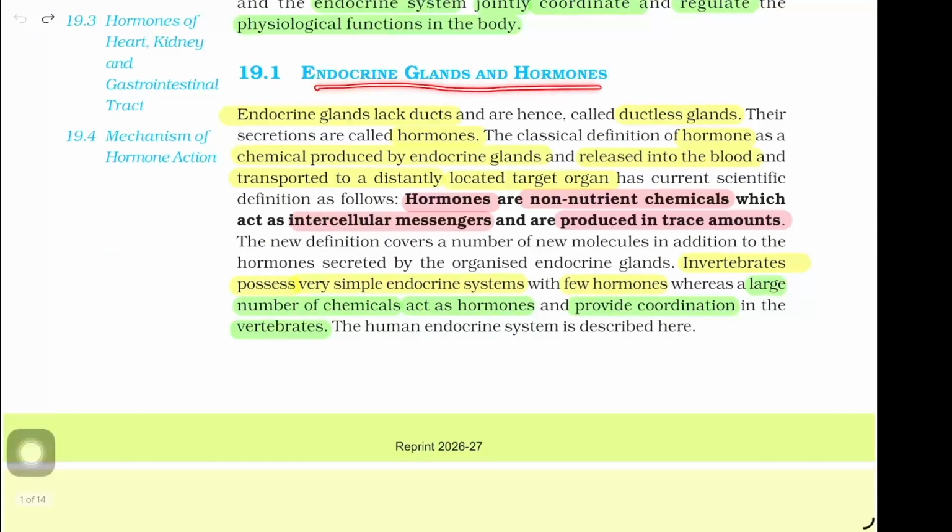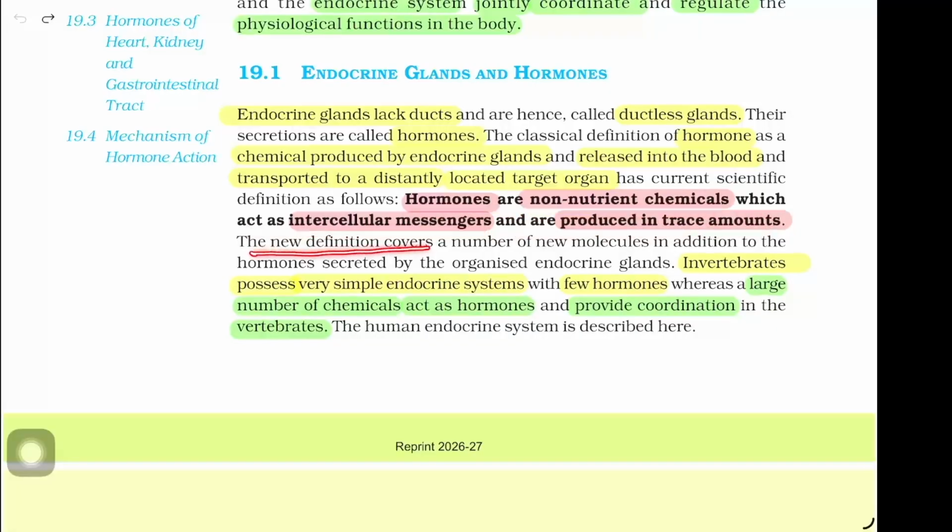Endocrine glands and hormones. Endocrine glands lack ducts and are hence called ductless glands. Their secretions are called hormones. The classical definition of hormones as a chemical produced by endocrine glands and released into the blood and transported to a distantly located target organ has a current scientific definition as follows. Hormones are non-nutrient chemicals which act as intercellular messengers and are produced in trace amounts.